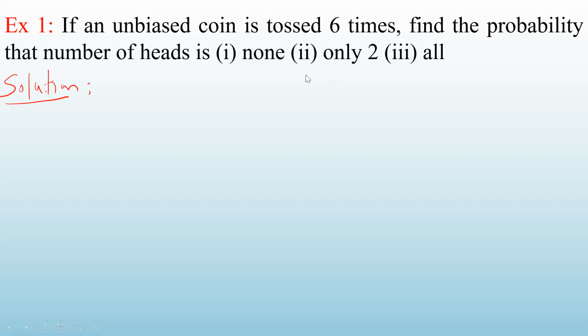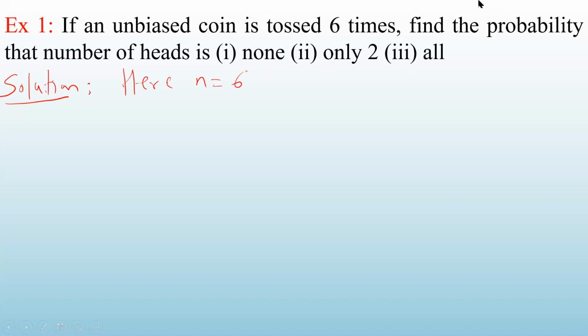That means we are performing the experiment 6 times, so n is equal to 6. What you have to find out is the probability that the number of heads is none in the first one, only 2 in the second one, and in the third, all the time you are getting the head.